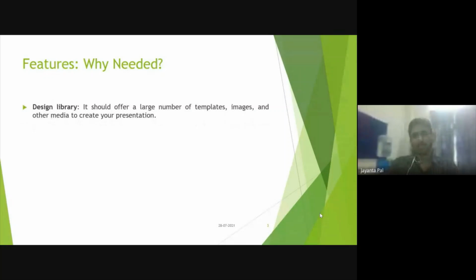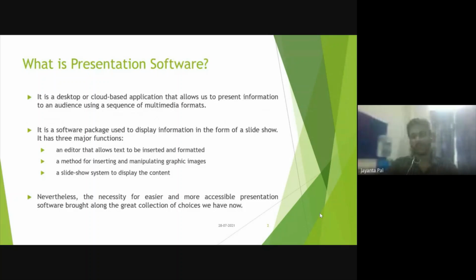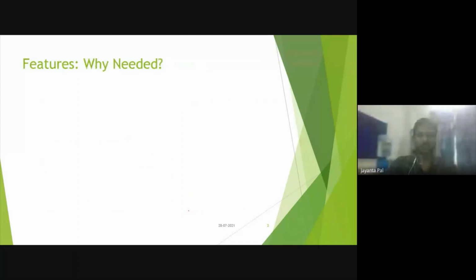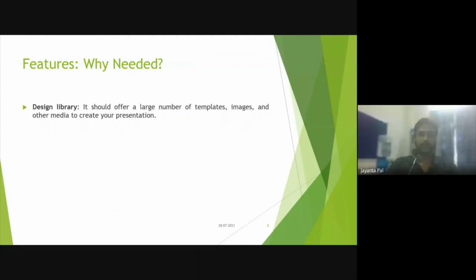The design library should offer a large number of templates, a great number of choices. One of the choices I was talking about is the template. What a template means, we'll come to know later.